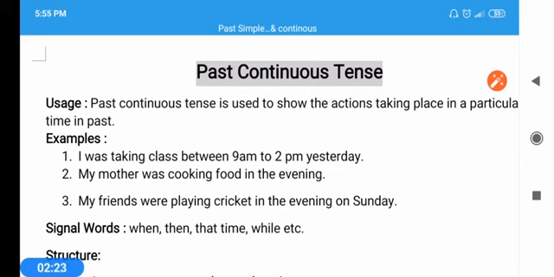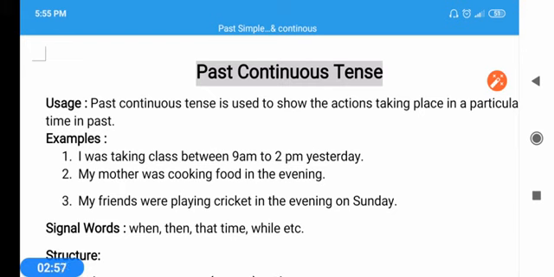Firstly, try to understand that it is used for telling incidents which were taking place at a particular time in the past, like 6 to 7 in the evening, yesterday in the afternoon, while going, while coming, while studying, while reading, when I was calling. In such situations, when we mention a particular time and what was happening in that time, for showing such an action we use past continuous tense.